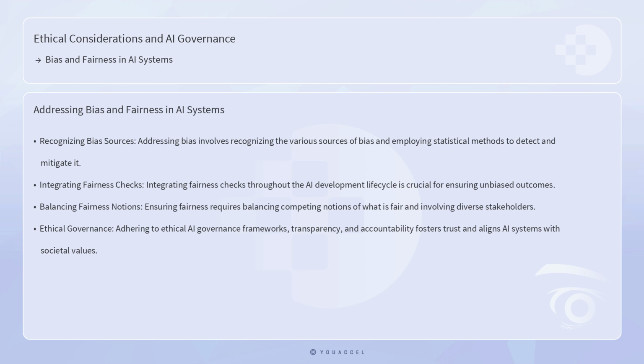Ensuring fairness requires balancing competing notions of what is fair, involving diverse stakeholders, and adhering to ethical AI governance frameworks. Transparency and accountability are key components of ethical AI practices, fostering trust and ensuring that AI systems align with societal values. By addressing bias and promoting fairness, modern leaders can harness the power of generative AI responsibly and contribute to a more equitable and just society.